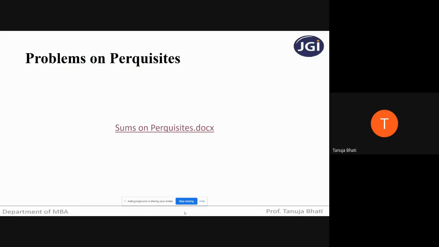Next two more questions. In case of motor car, if the motor car is used 100% for office use, what is going to be the value of taxable perquisite? Nil, ma'am. Very good. It's going to be nil.